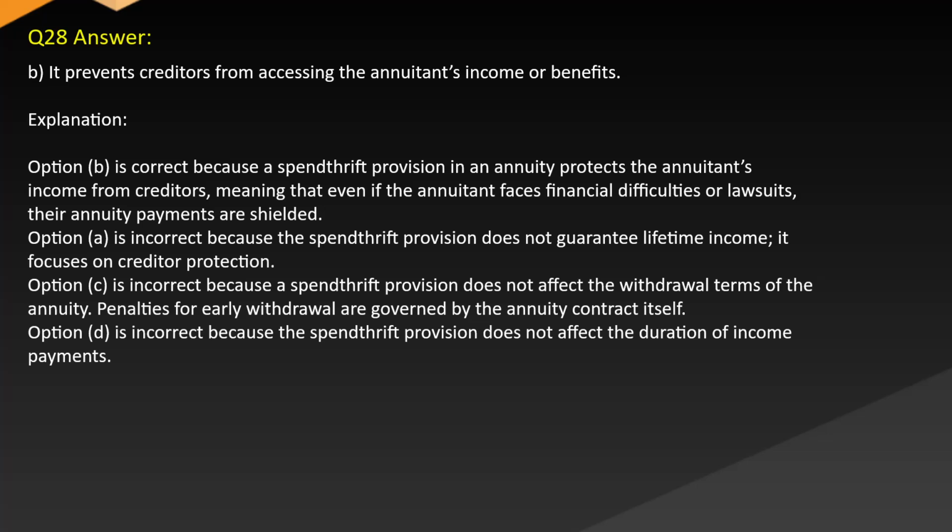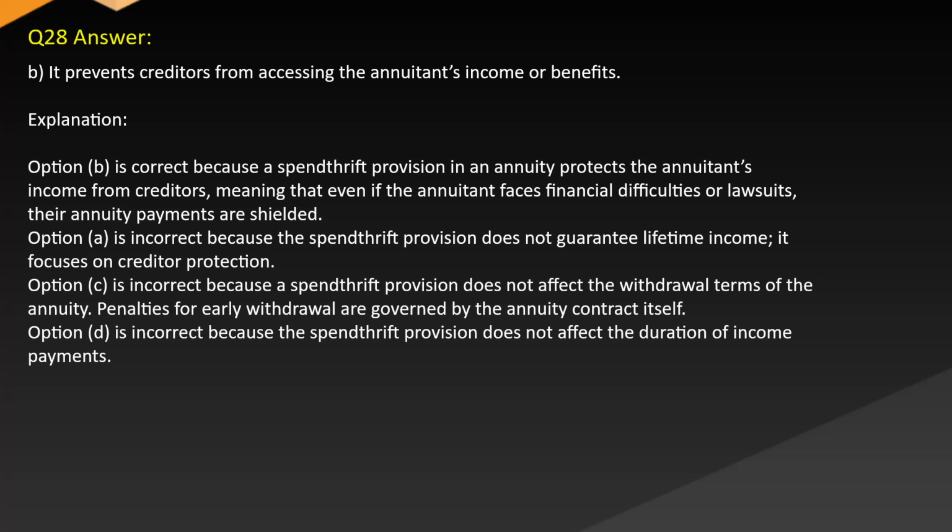Answer B. It prevents creditors from accessing the annuitant's income or benefits. Explanation. Option B is correct because a spendthrift provision in an annuity protects the annuitant's income from creditors, meaning that even if the annuitant faces financial difficulties or lawsuits, their annuity payments are shielded.